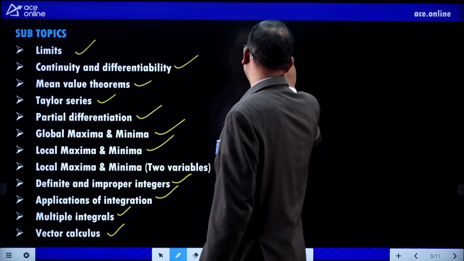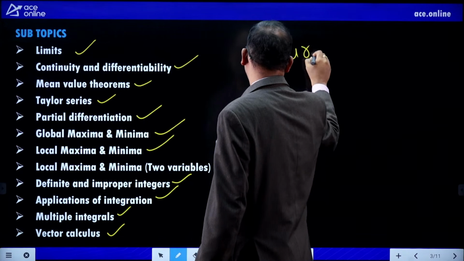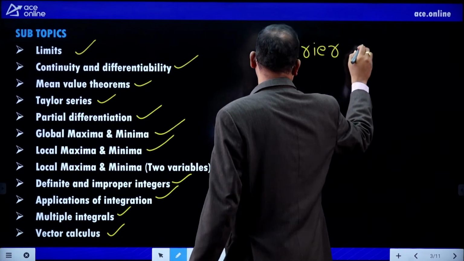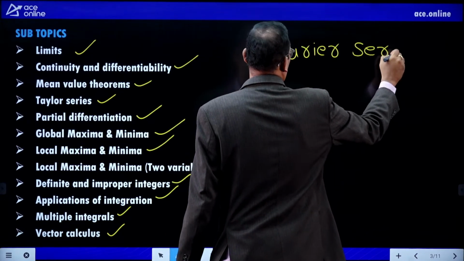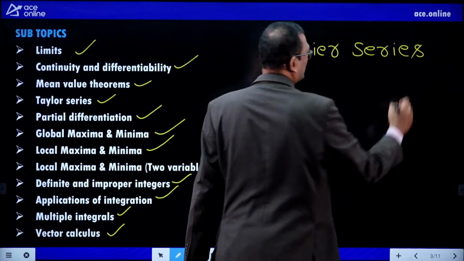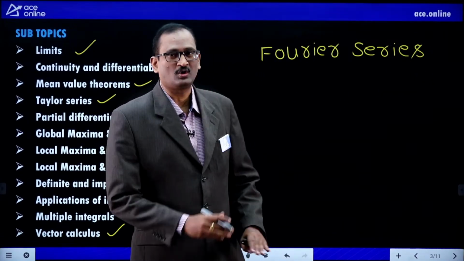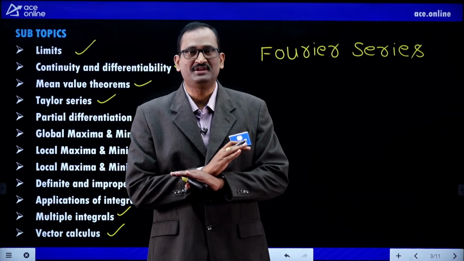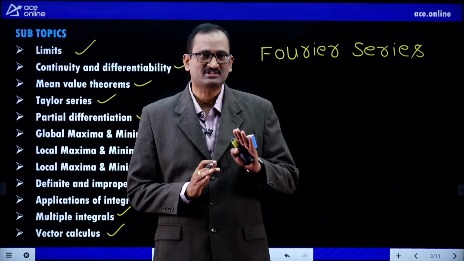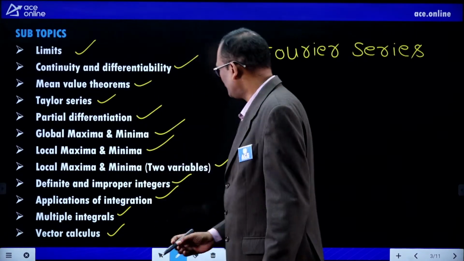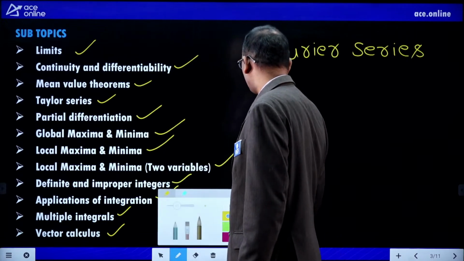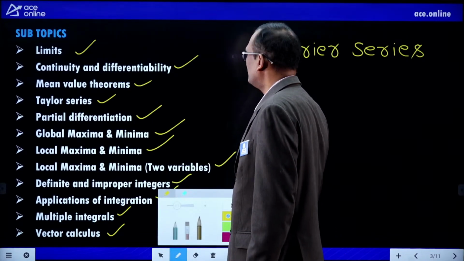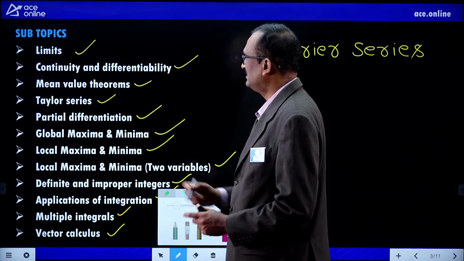This Fourier series is not in the syllabus for electronics and communication engineering students, only for GATE point of view. But Fourier series is in the syllabus for all branches of engineering in ESE except computer science engineering students. Computer science engineering students, the topics that you need to prepare for GATE: limits,